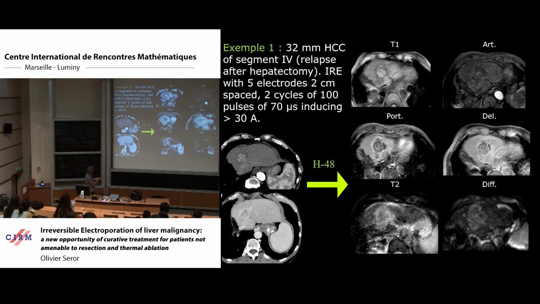We selected electroporation for this patient because he had received, a few years before, a resection of the right part of the liver. For this reason, we were not able to perform thermal ablation like radiofrequency, because this patient had only the left liver lobe.